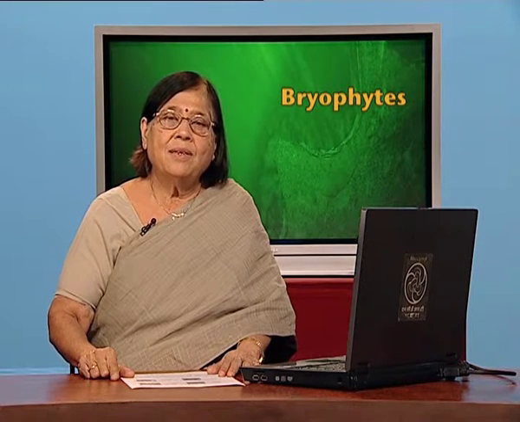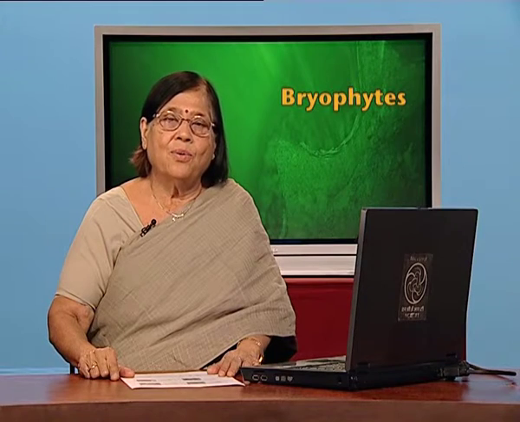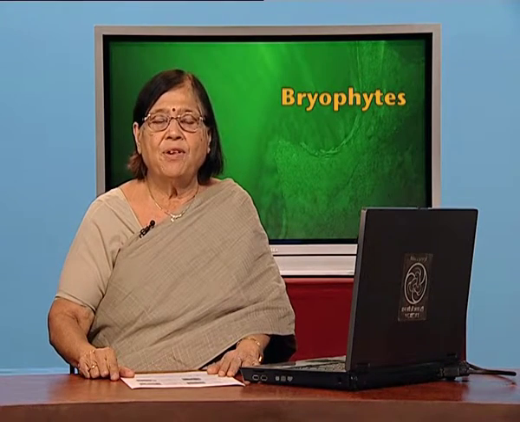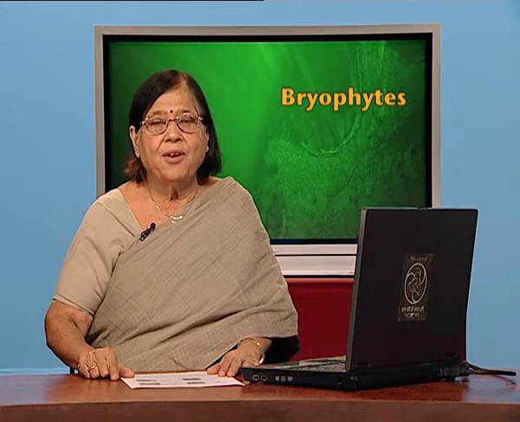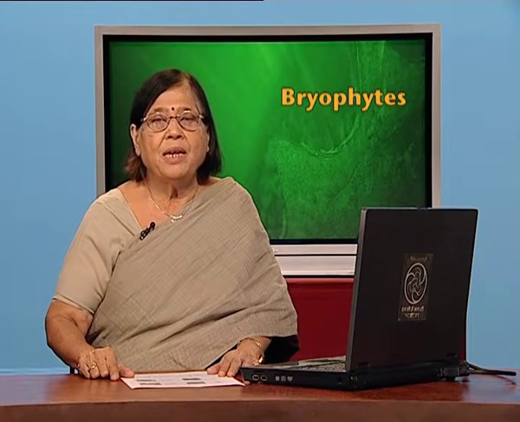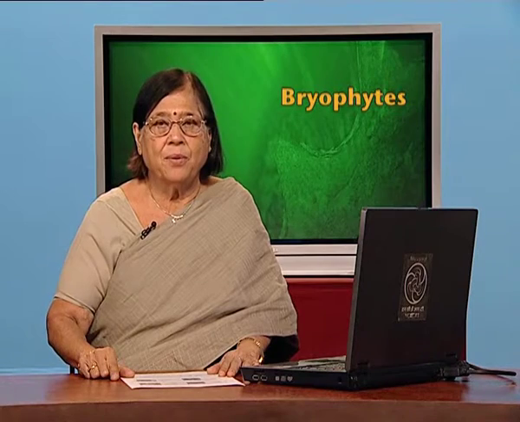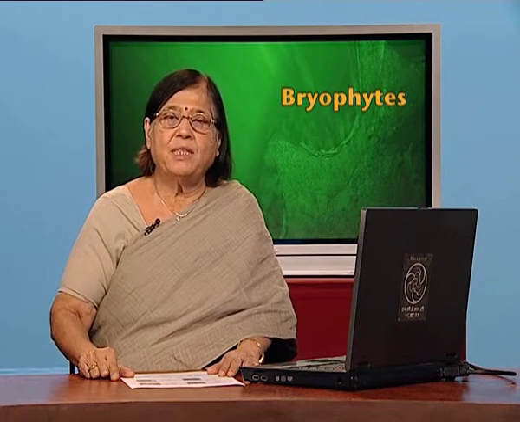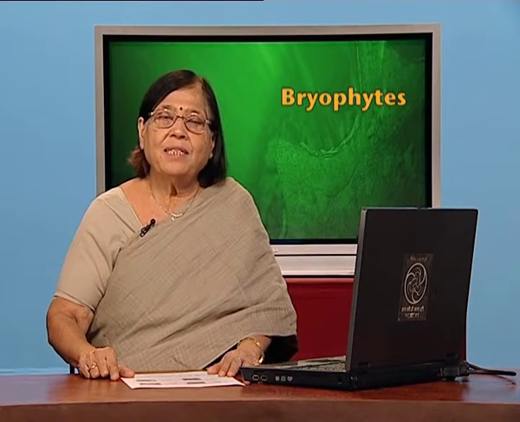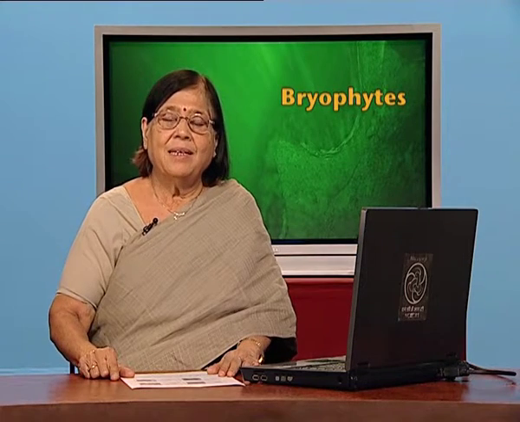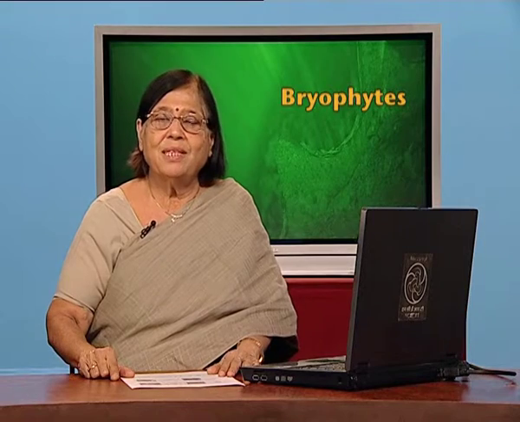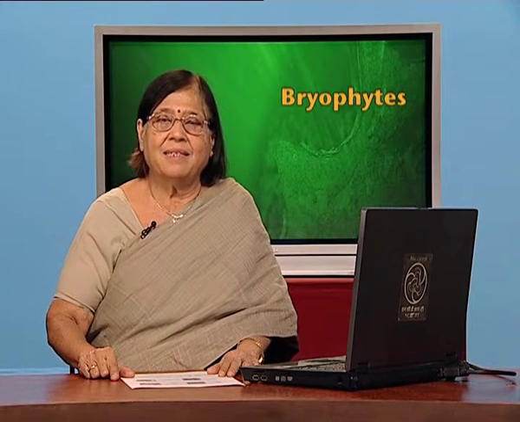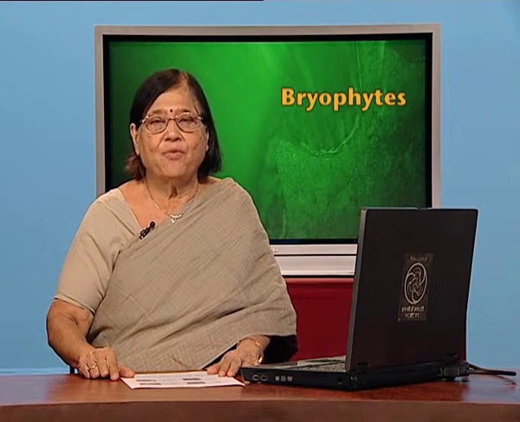This zygote will undergo normal mitotic division to produce sporophyte. Please again remember, it is not going into reduction division right now. So, sporophyte is produced which lives on gametophyte, because gametophyte is photosynthetic. So, this sporophyte gets food through gametophyte.